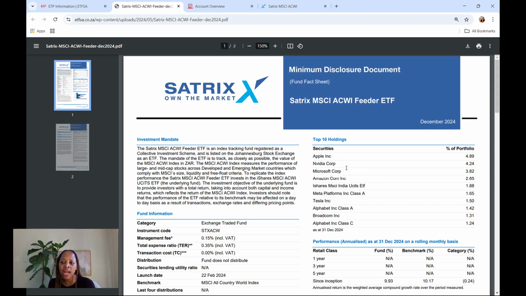So like Apple, Nvidia, Microsoft, Amazon, Tesla, Meta, which is Facebook, etc., right? So these are all American companies, which goes on to another popular question that I get asked: should I buy the S&P 500 if I've got an MSCI World ETF? And the answer is you don't really need the S&P 500, because you'll see that the S&P 500 is represented within the global funds, right? So it's a little bit of a duplication, although not entirely, because the S&P 500 is purely American companies, right?